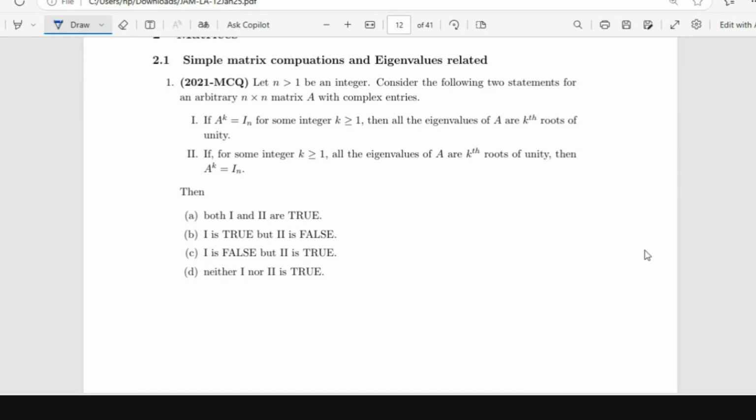Sushmitha, excuse me. Yes, sir. Could you zoom the screen a little bit so that... Okay, sure.